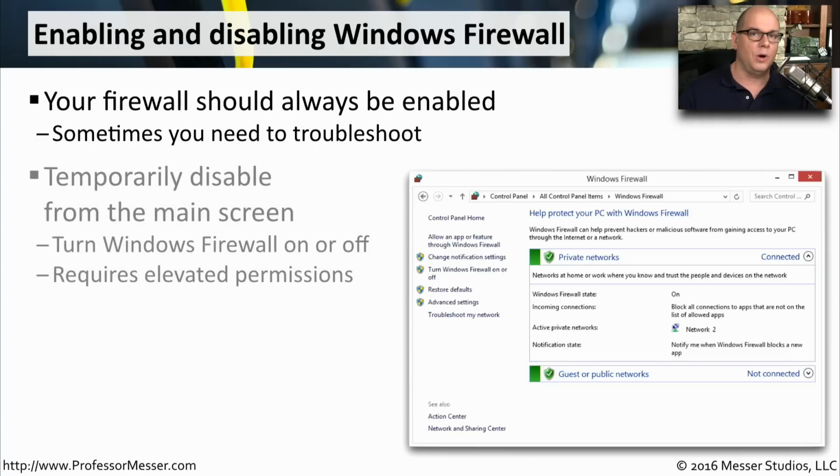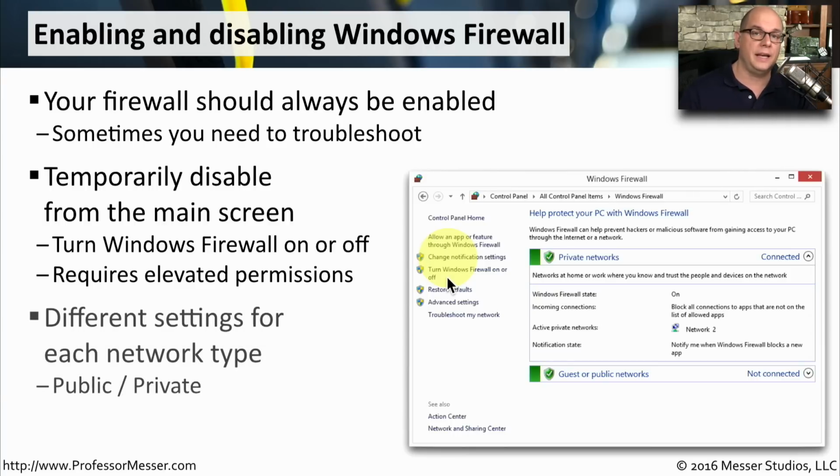You can disable the firewall from the main screen of the Windows Firewall. There's an option right in the configurations to turn the Windows Firewall on or off. You will need elevated permissions to be able to do that. You can see there's a shield there that designates that you'll need more than simple user access to be able to turn on and off the firewall.